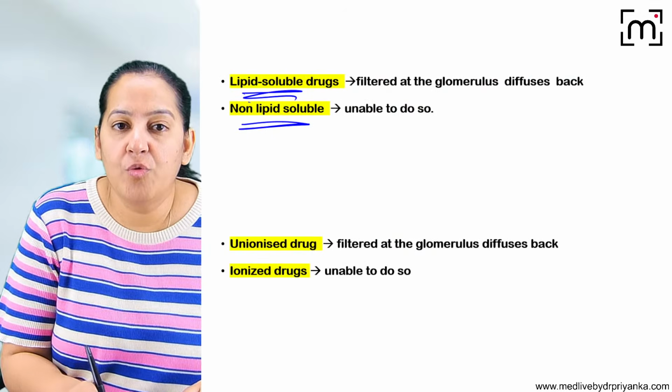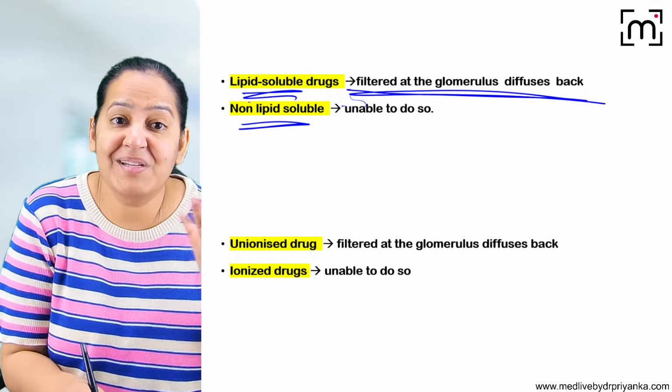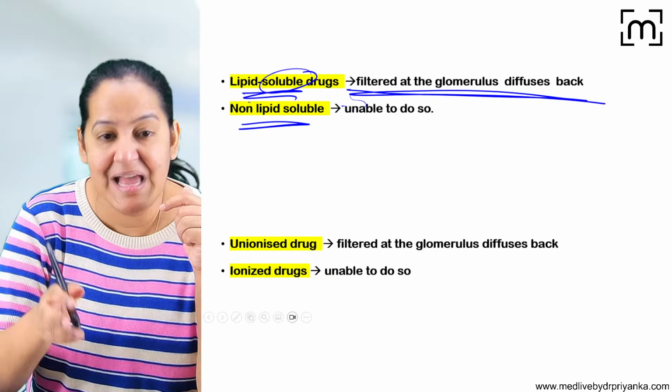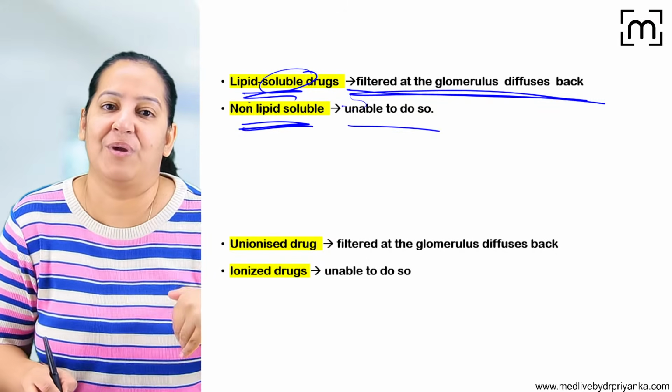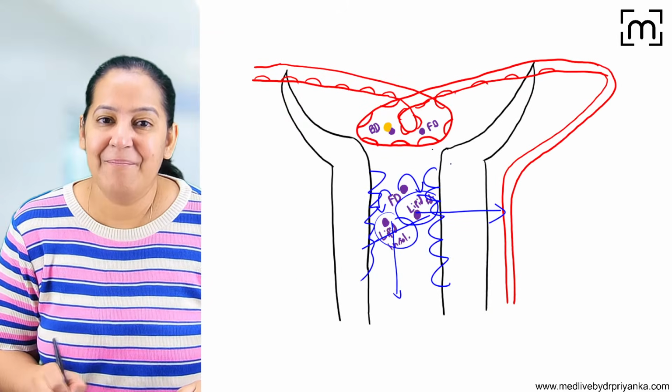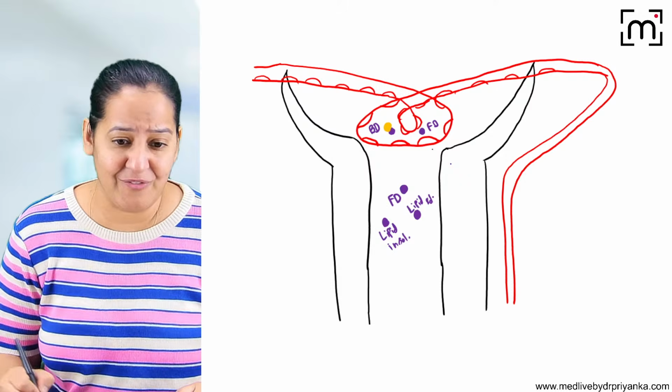So lipid soluble will be reabsorbed. It will diffuse back into the blood, because it is lipid soluble and can cross the cell. But lipid insoluble cannot cross the cell, so it has no option. It will be excreted in the urine only. How many of you are getting it? Please, if you don't get it, tell me frankly, without hesitation. I will repeat 1,000 times if you don't get it.